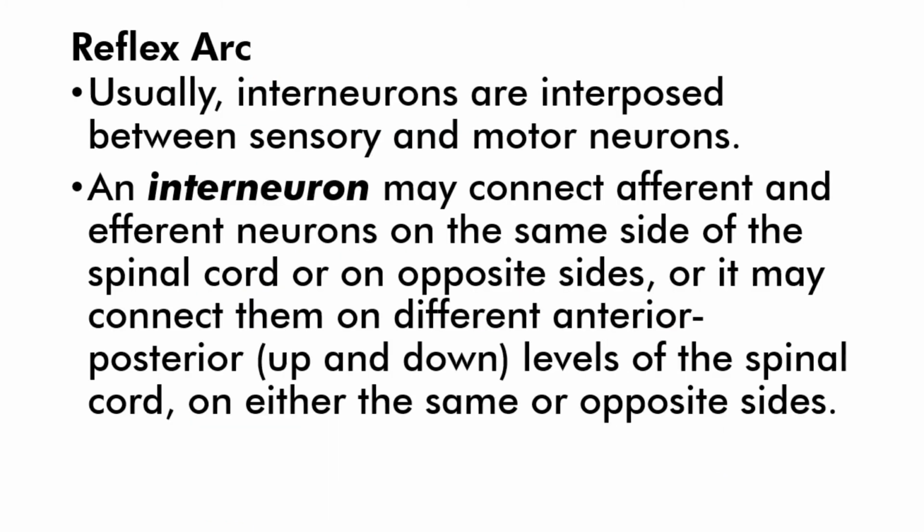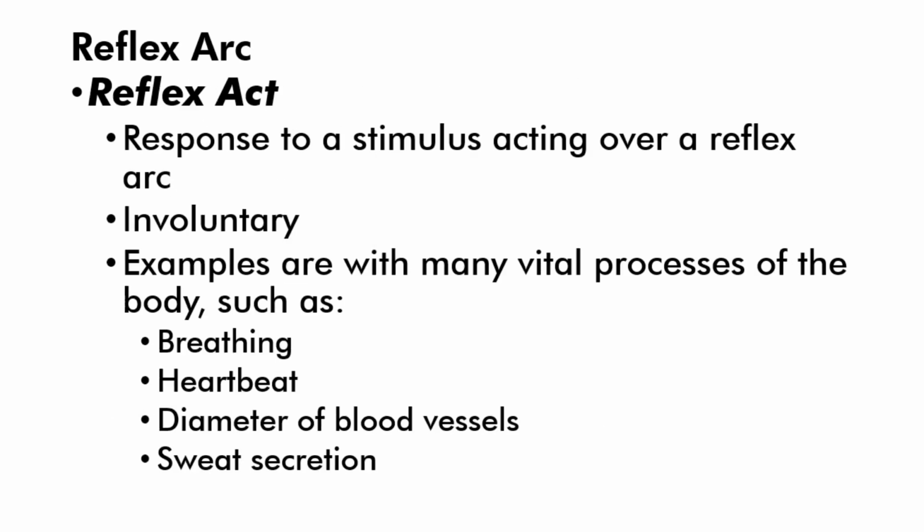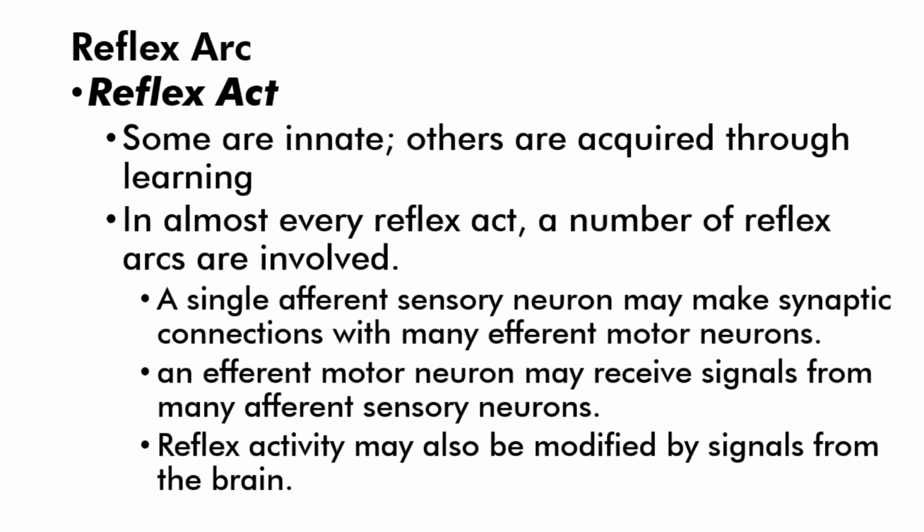In reflex arcs, usually interneurons are interposed between sensory and motor neurons. An interneuron may connect afferent and efferent neurons. A response to a stimulus acting over a reflex arc is called a reflex act and is mostly involuntary. Examples are with many vital processes of the body such as breathing, heartbeat, diameter of blood vessels, and sweat secretion. Some acts are innate, while others are acquired through learning.